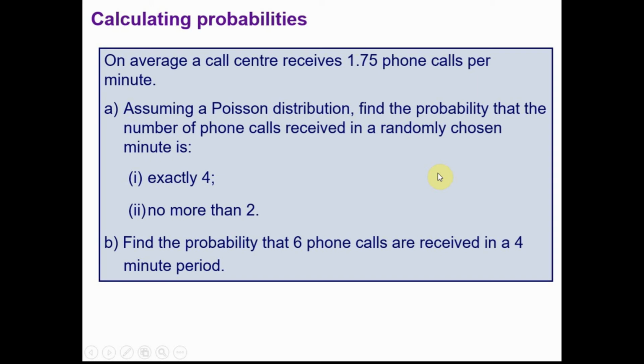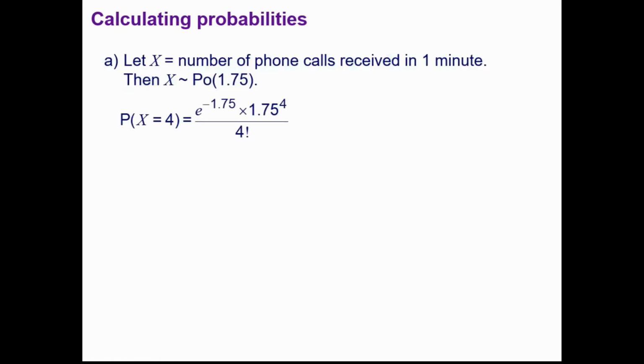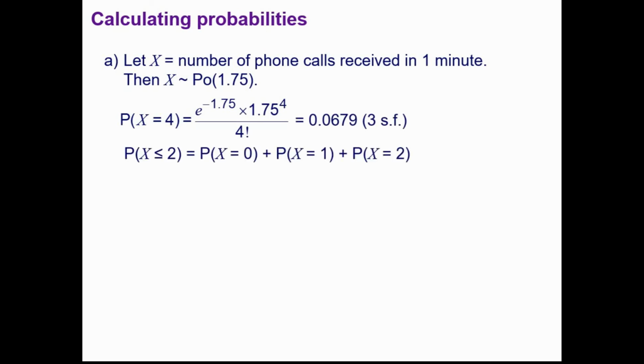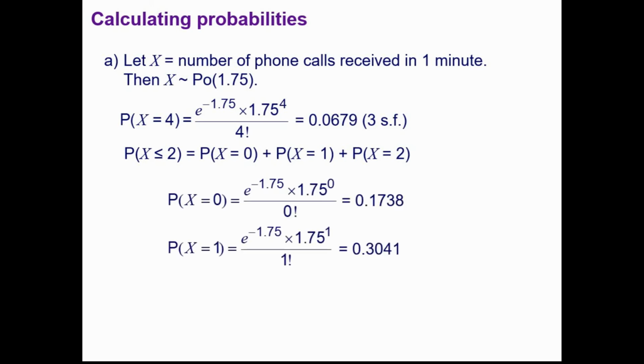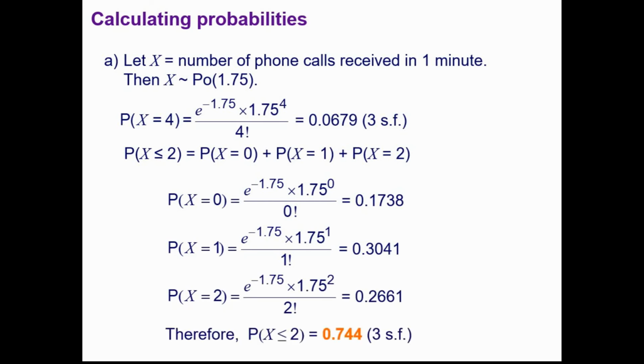For part A, part 1, exactly 4, we're just going to substitute 4 into our formula with the value of lambda as 1.75, put that into our calculator, and it comes out to be 0.0679. For no more than 2, that's the probability that x is less than or equal to 2, so we can simply add up these 3 probabilities. Work each one of those out and then add them up, and it comes out to be 0.744.